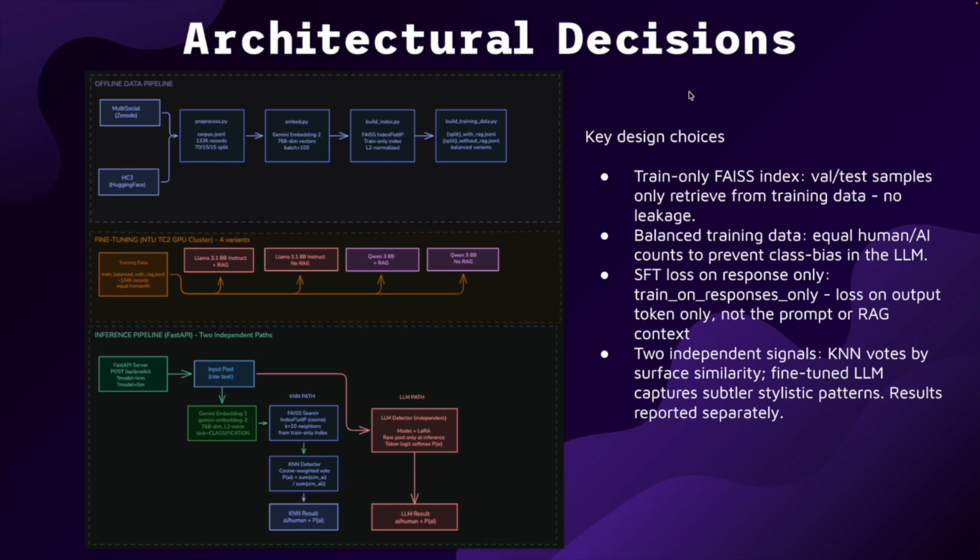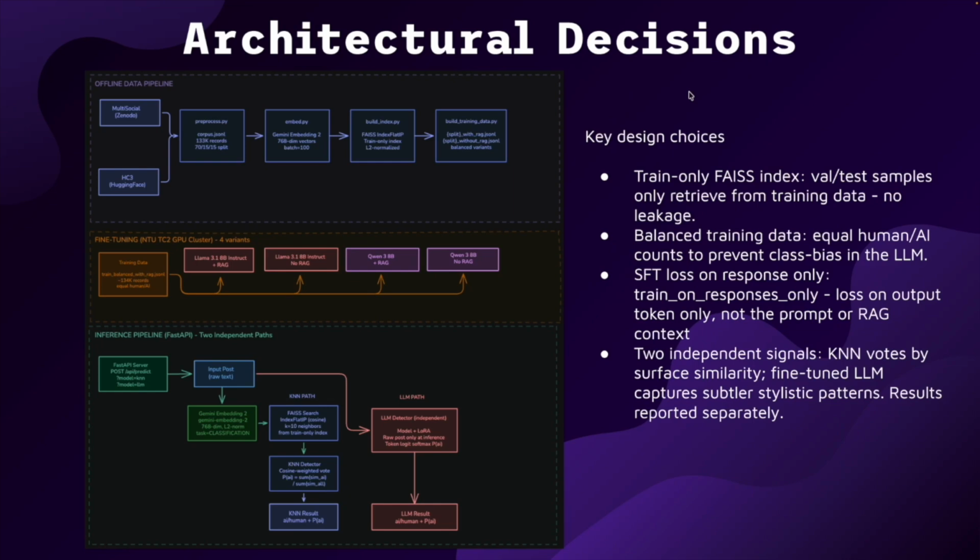We went with Llama 3.1 8 billion Instruct and the Qwen 3 8 billion models. We fine-tuned both these models with and without RAG context. For the models with RAG context, we use the embeddings generated from the training step to enrich every training example with its nearest neighbors. It created RAG-augmented instruction data, which we then fed into the model during training, and then we fine-tuned it.